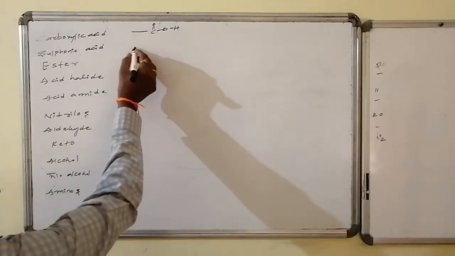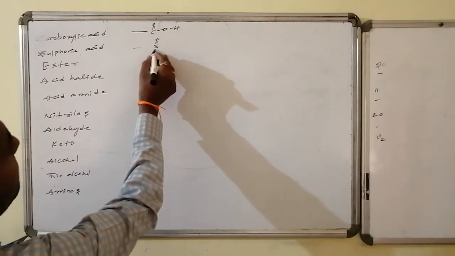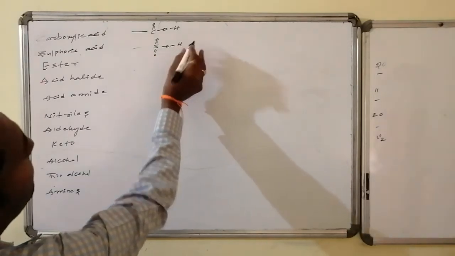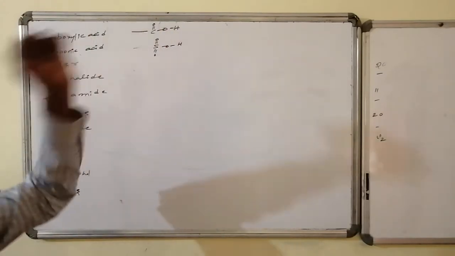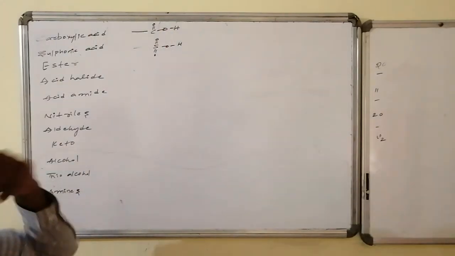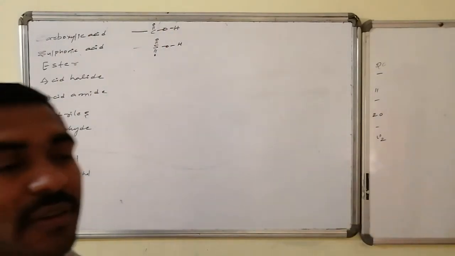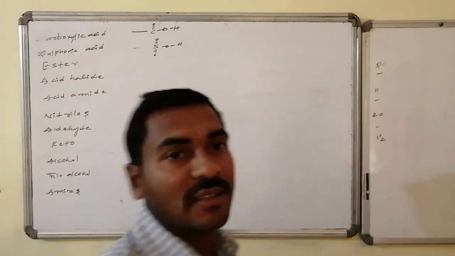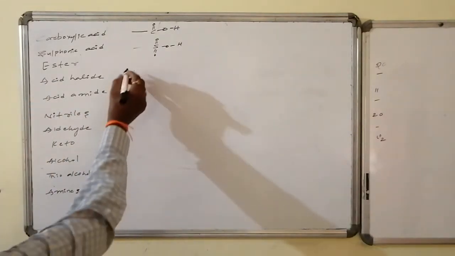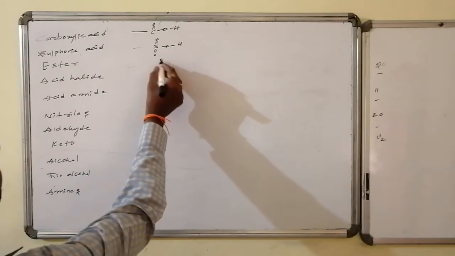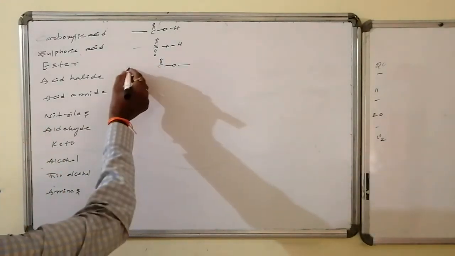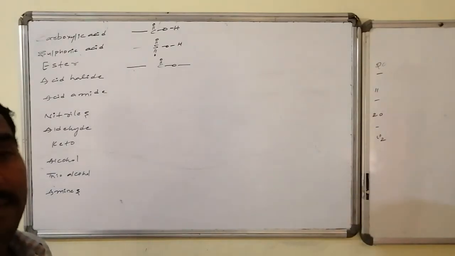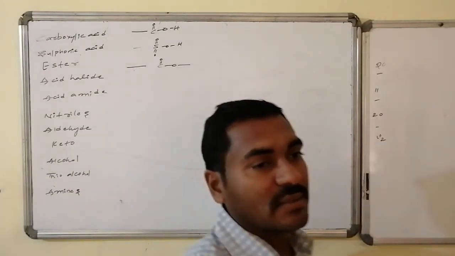Similarly, sulfonic acid also behaves in the same manner, but sulfur generally maintains an oxidation number of +6. So instead of one oxygen connected with the carbon in the form of a double bond, in the case of sulfur we get two oxygens connected with the sulfur, that is sulfonic acid. Ester, the COO portion, is said to be the ester portion, and here it has two connectivities. Two connectivities present implies what?